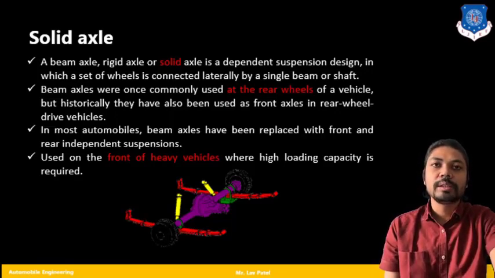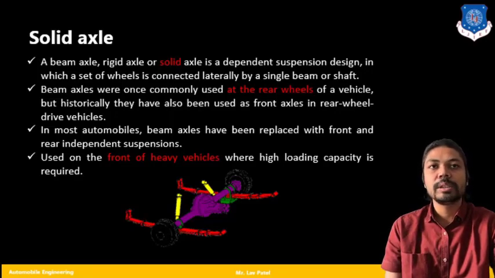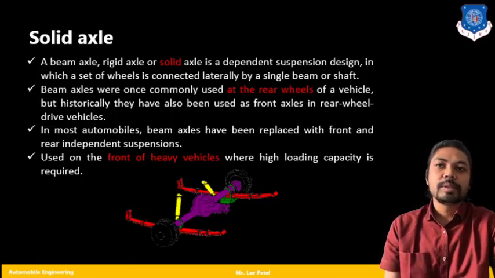In most automobiles, beam axles have been replaced with front and rear independent systems that we will see later on. Also, this kind of system is used in heavy vehicles where the vehicle's load is very high, to carry such high loads. So it is used on the front of heavy vehicles where high loading capacity is required. As I said, this system is for heavy vehicles only.